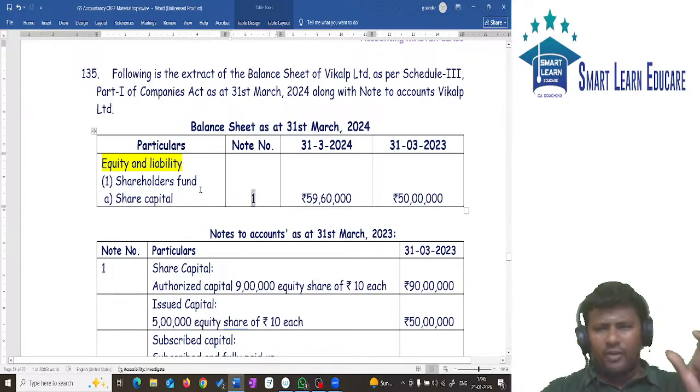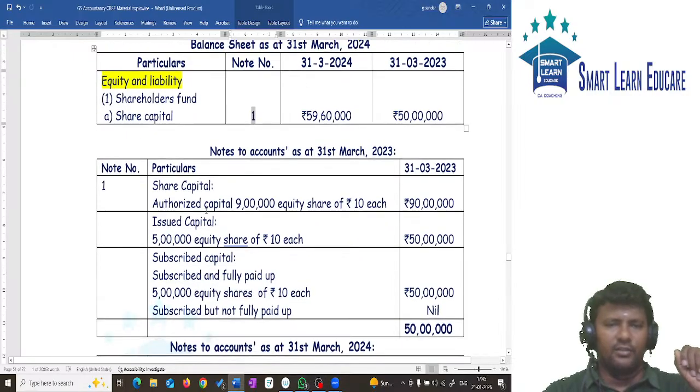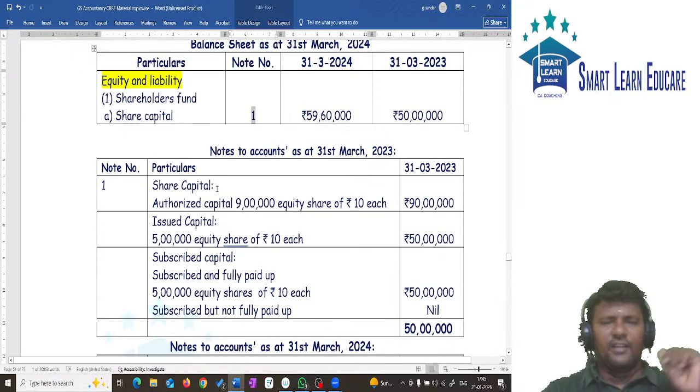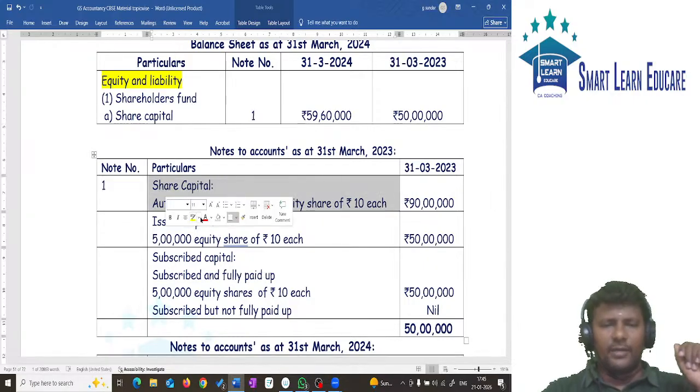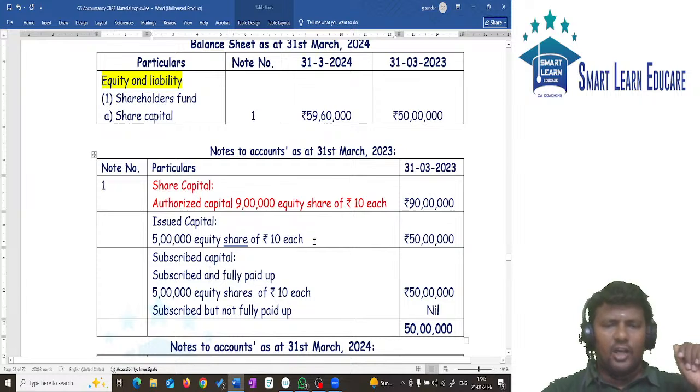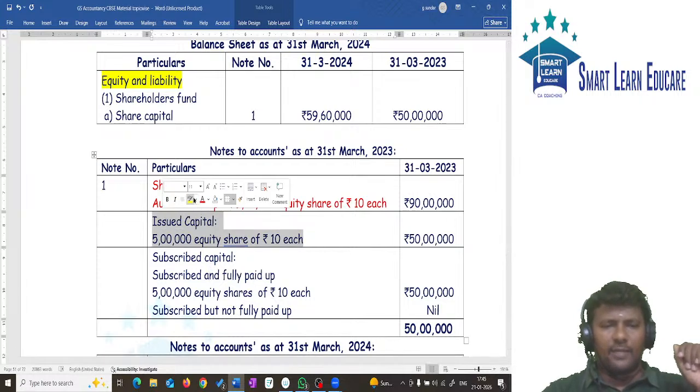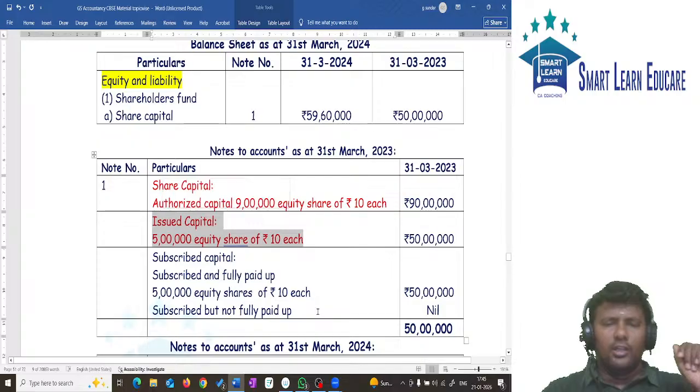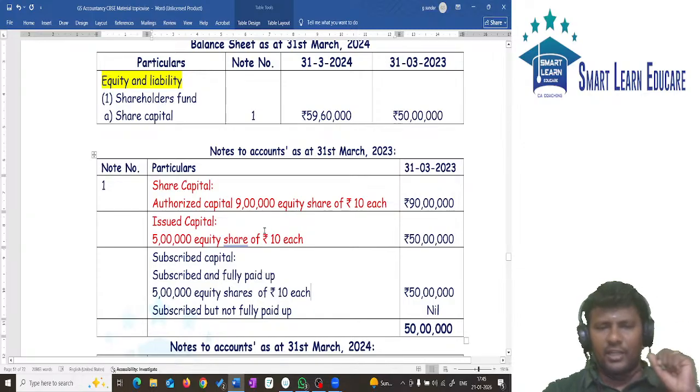See, idoda format of Schedule 3 we are going to discuss in the next module. As a passing reference I will tell, the maximum capital we have, that is called as what capital? Authorized capital. Authorized capital ஒரு part is what capital na? Issued capital. Issued capital ஒரு part is subscribed capital. So maximum capital first one is authorized, second one is issued, third one is subscribed.